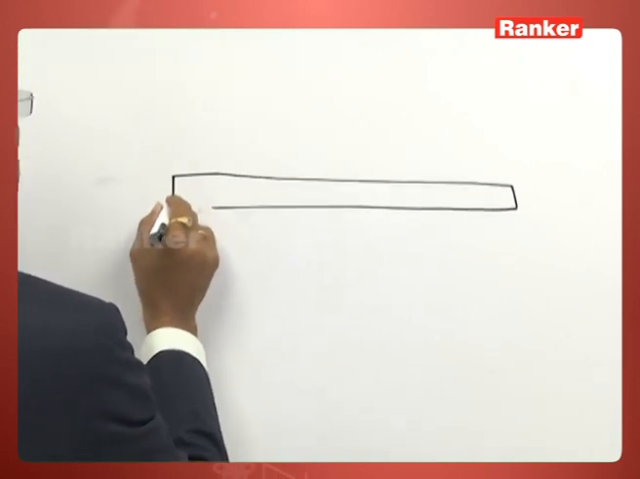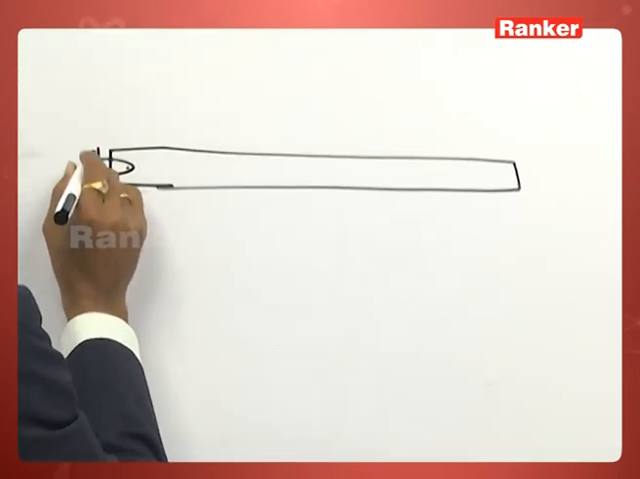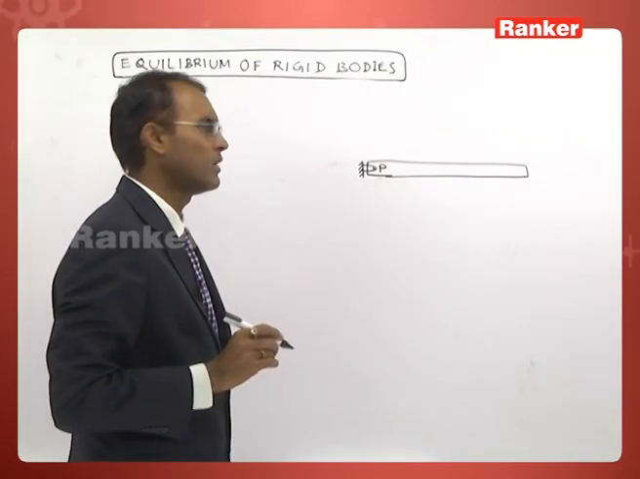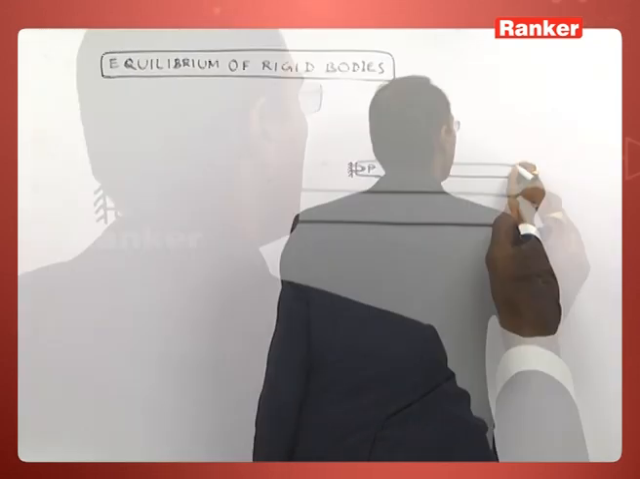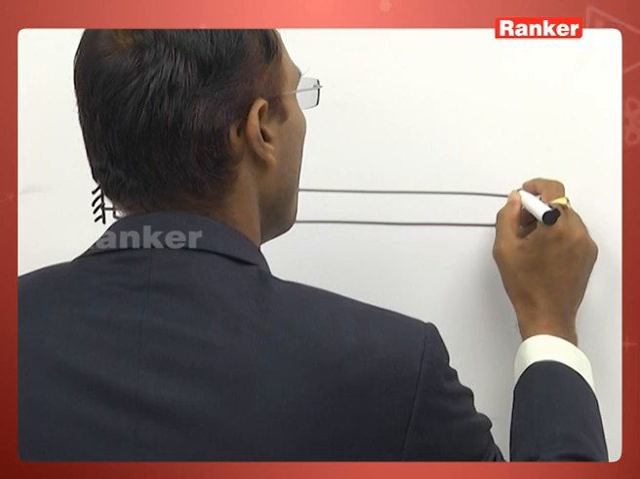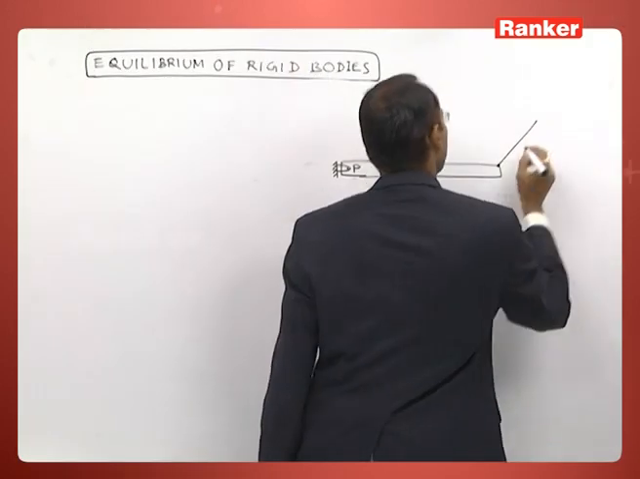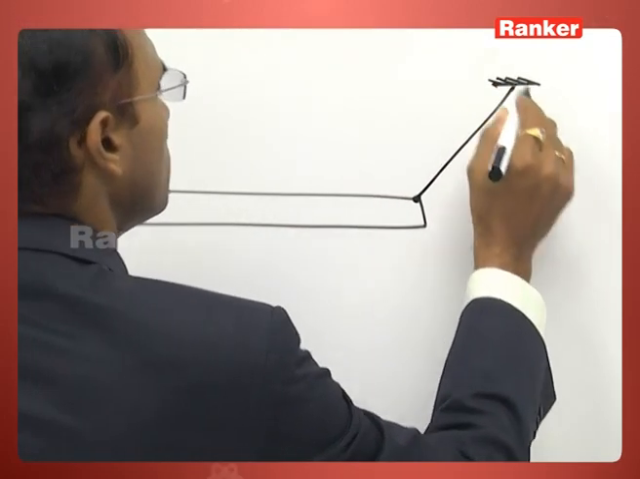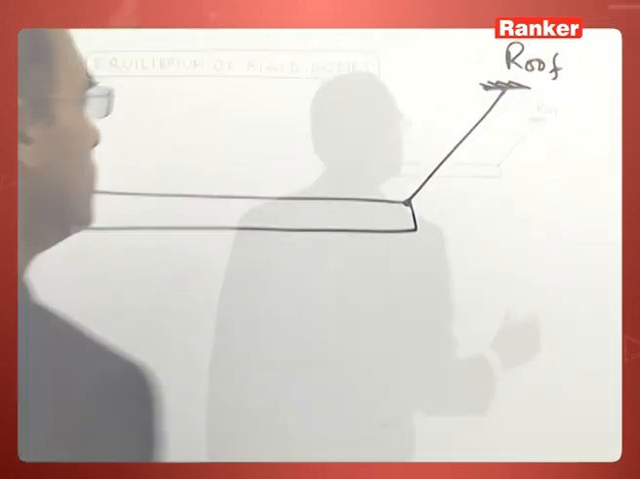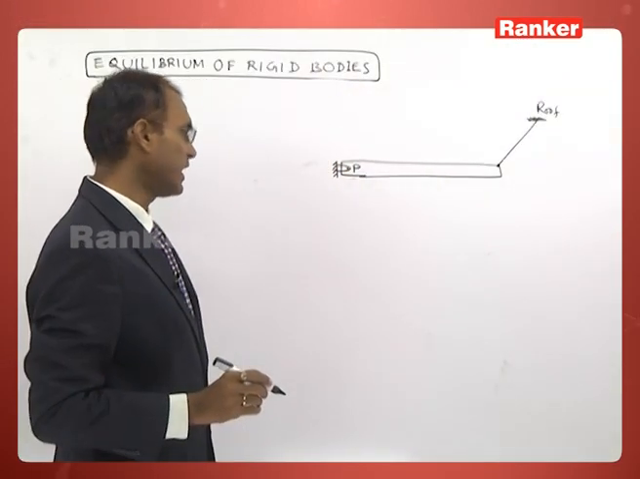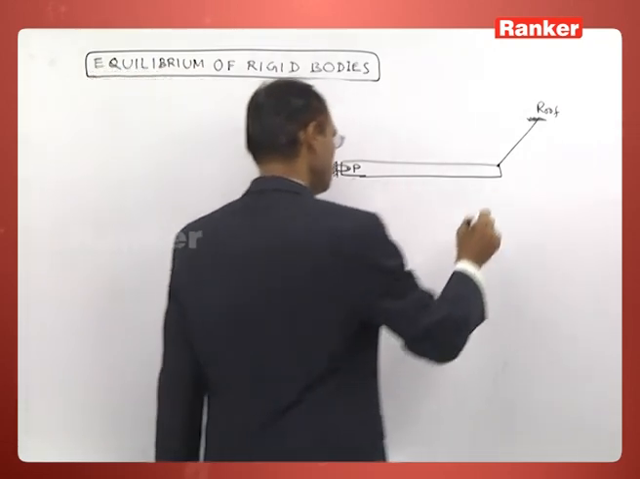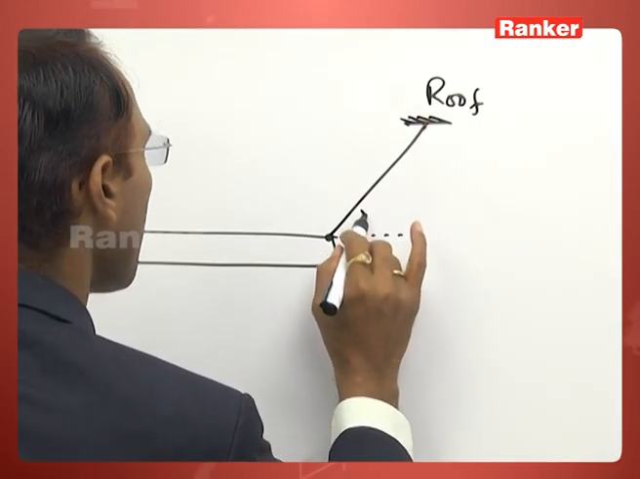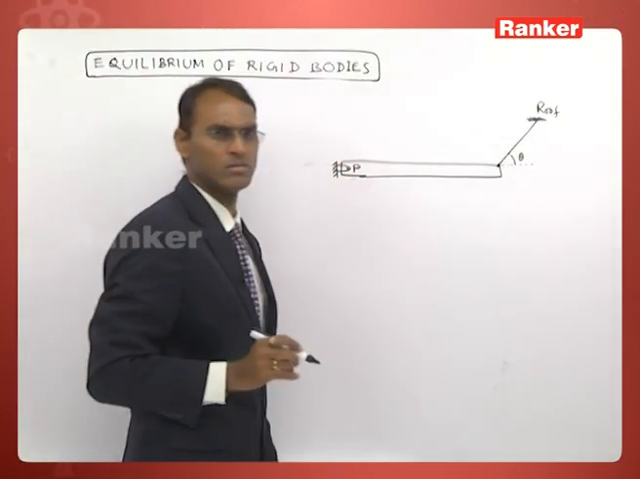The same rod, which is pivoted at the point P, is in equilibrium when the end of the rod is connected with this roof by an inextensible thread which is not vertical. Now here the rod is inclined at an angle theta with respect to the roof.